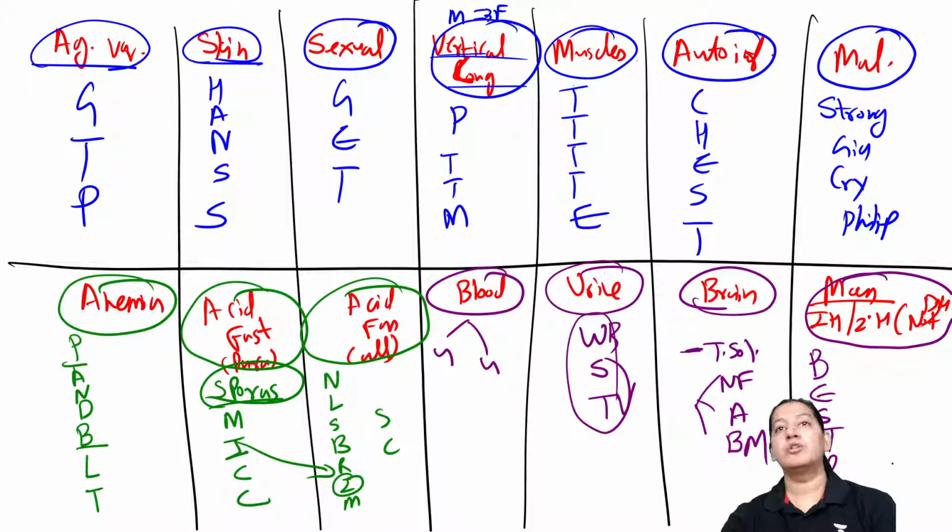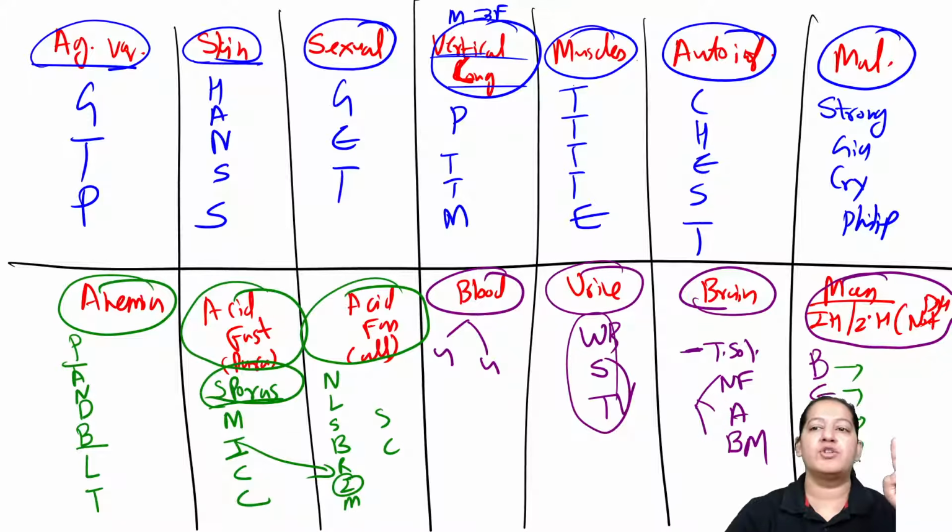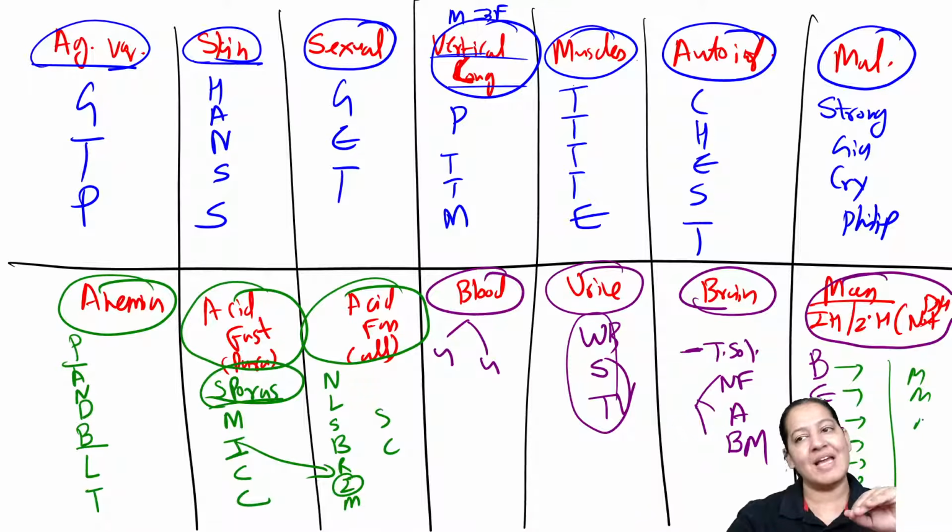Say the full form. Not only the full form; after saying the full form, tell me who is the primary host in each of them. Who is the definitive host? Man is not the definitive host. Man is the secondary host. So man is the secondary host in each of them.